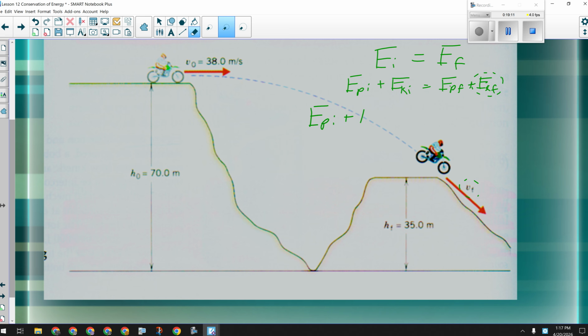So I'll have EP initial plus EK initial minus EP final equals EK final. Now I can put in the formulas: m times g times h initial plus 1/2 m v initial squared, minus m g h final equals 1/2 m v final squared.